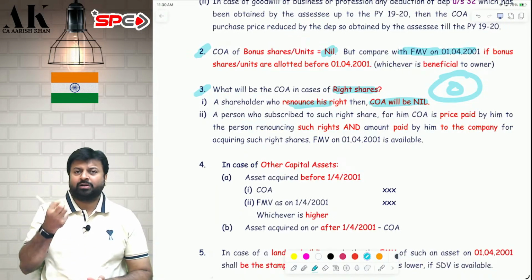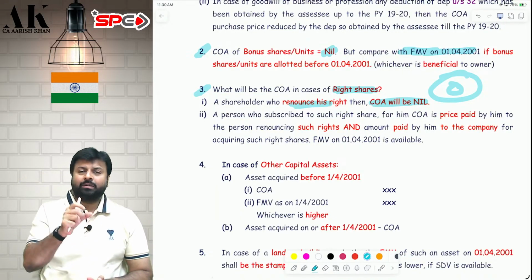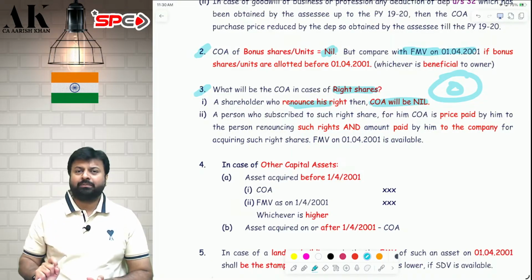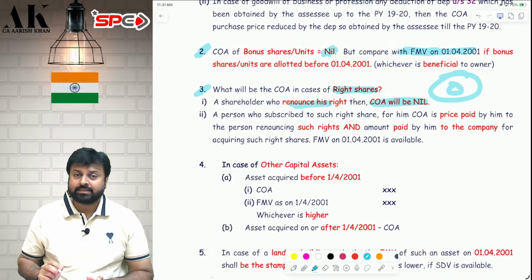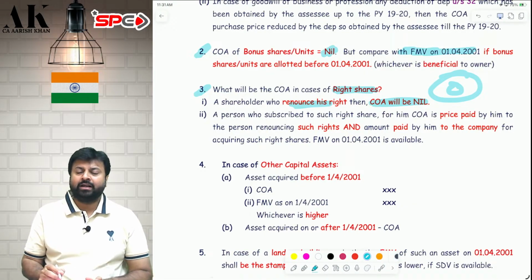Now, my friend has bought the right. What will he do? He will go to the company and purchase the shares. Now, he is going to the company and purchasing the shares for say 1 lakh rupees. So 1 lakh rupees he has paid to the company and 10,000 he has paid to me for buying the rights. Later on, whenever he will sell the shares, what will be the cost of acquisition for my friend? For my friend, the cost of acquisition will be 1.1 lakh.